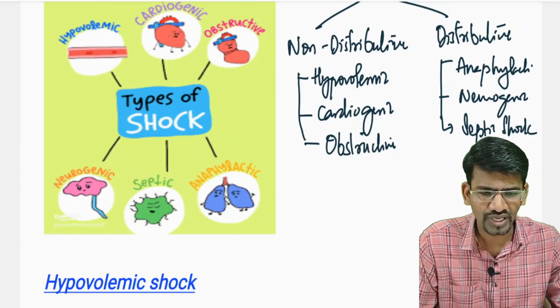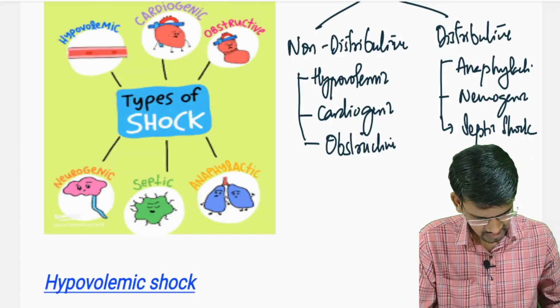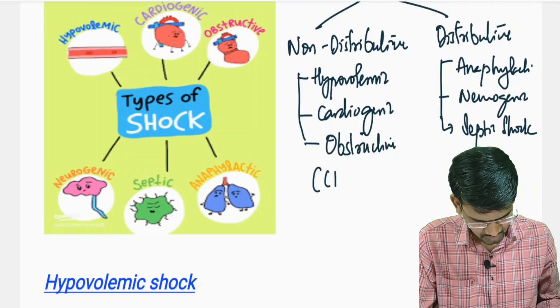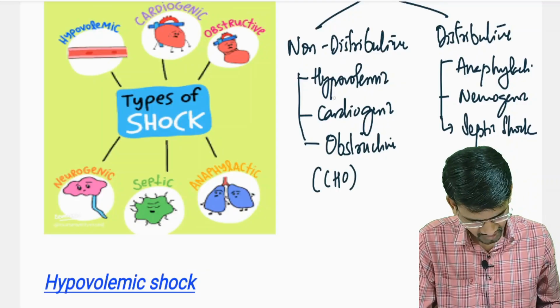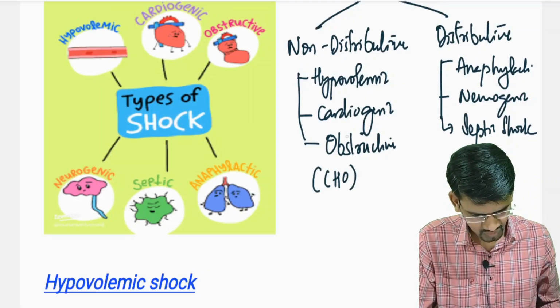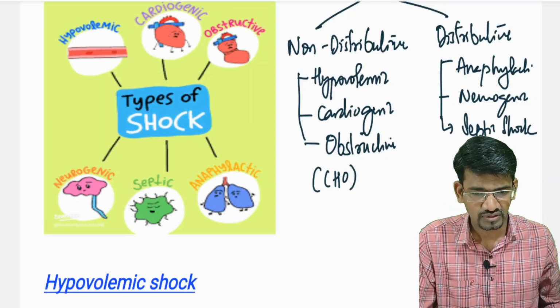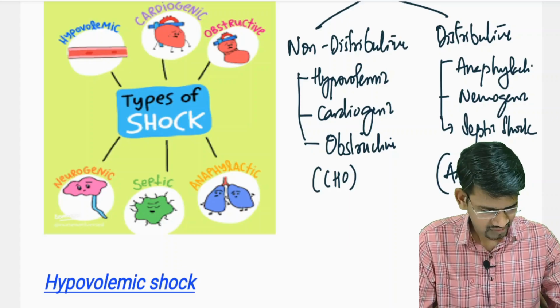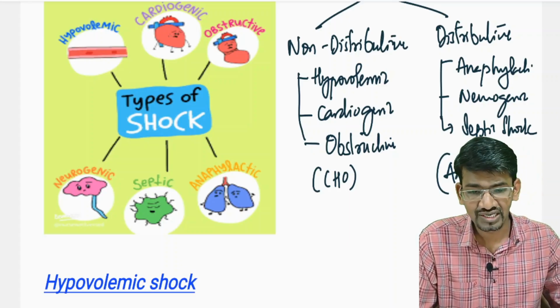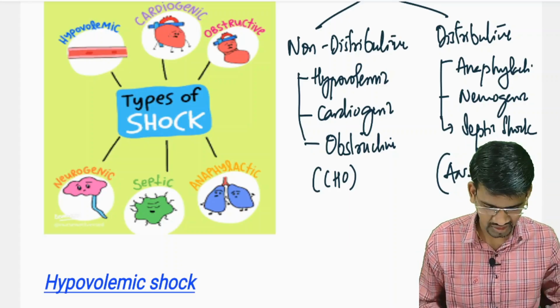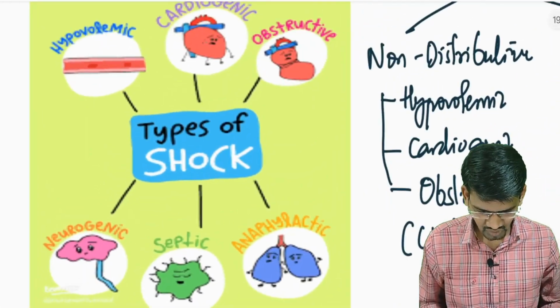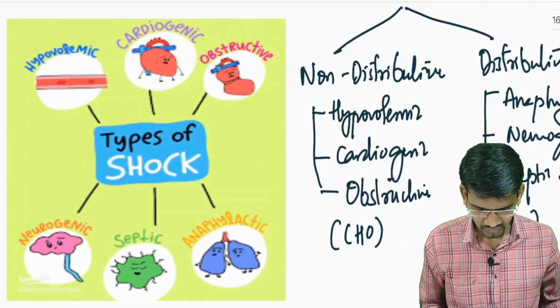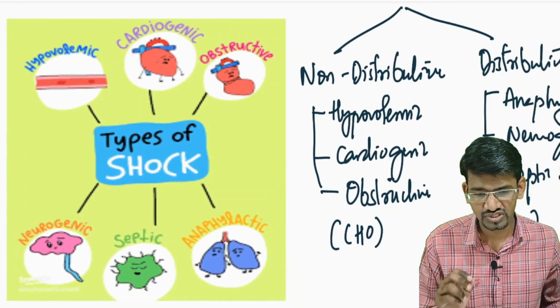You can make your own mnemonics. You can remember the non-distributive types as CHO: C stands for cardiogenic, H for hypovolemic, and O for obstructive shock. For the distributive types you can remember ANS: anaphylactic, neurogenic, and septic shock. These are the different types of shock, distributive and non-distributive.